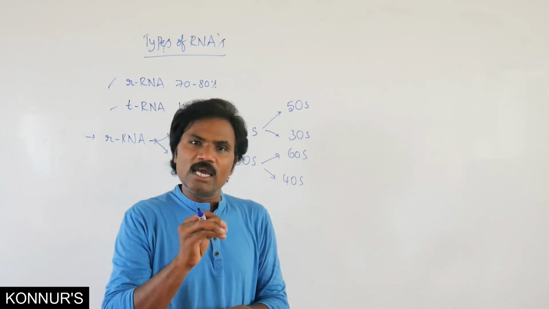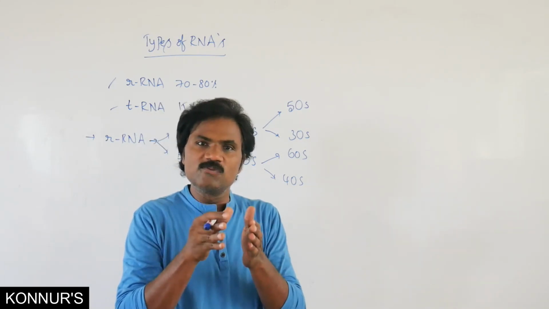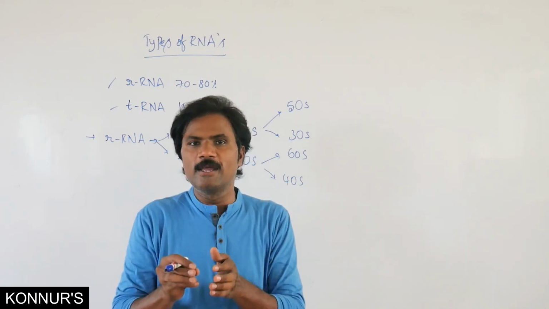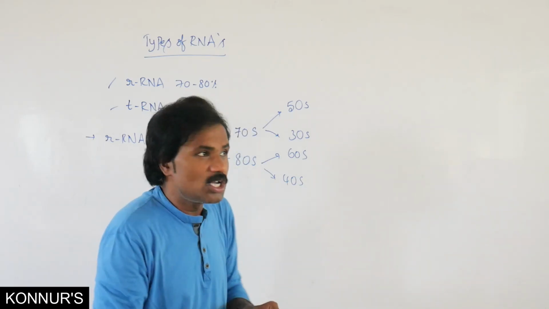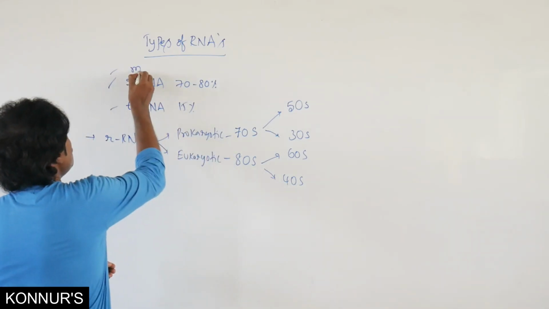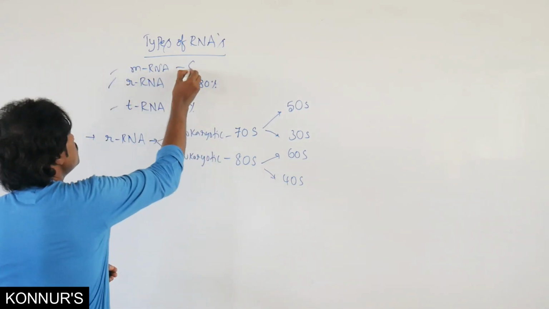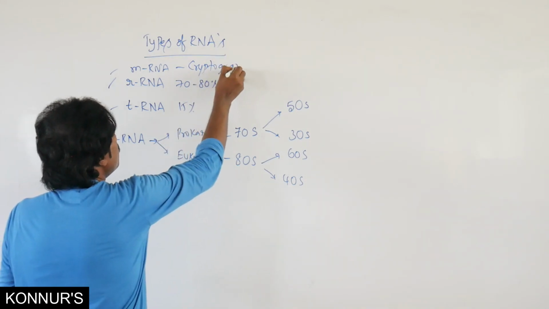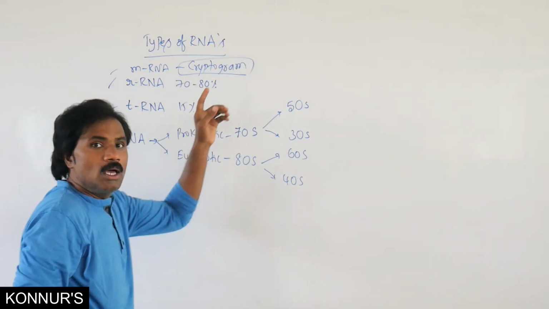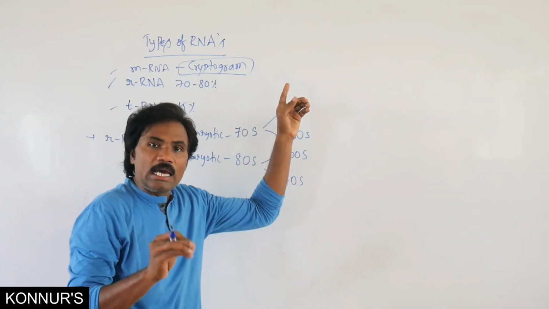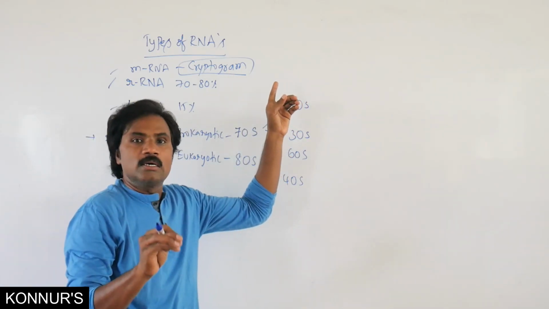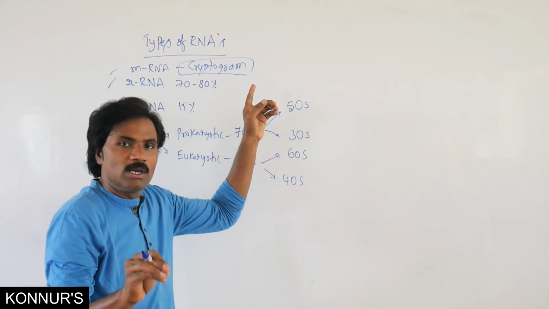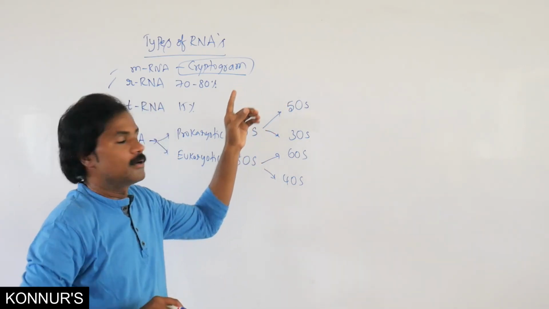That is a specific script, a specific language coded on mRNA, which we normally call a cryptogram.